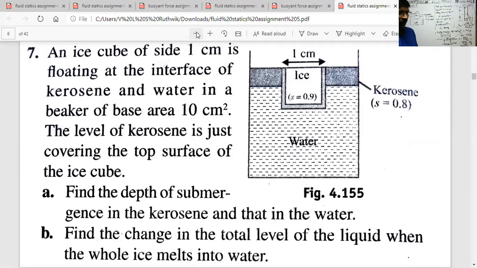An ice cube of side 1 centimeter is floating at the interface of a kerosene and water in a beaker of base area 10 centimeter square. The level of kerosene is just covering the top surface of the ice cube. Find the depth of the submergence in the kerosene and that in water. Find the change in the total level of the liquid when the whole ice melts into water. Okay, this is an important problem.